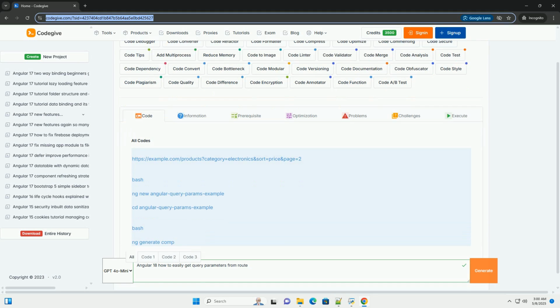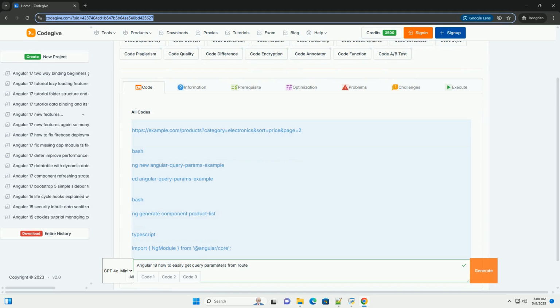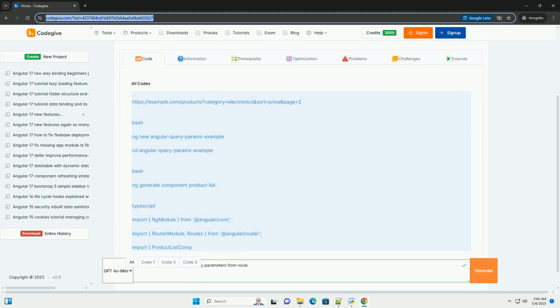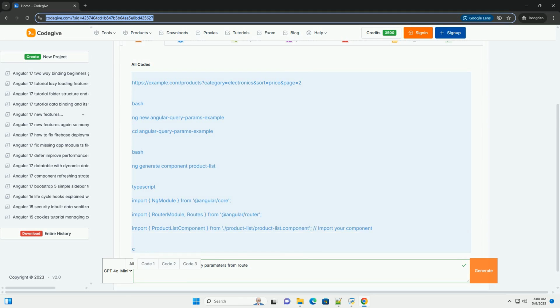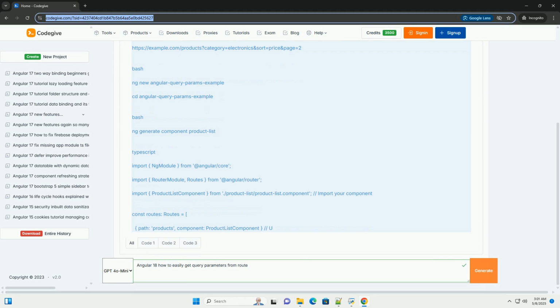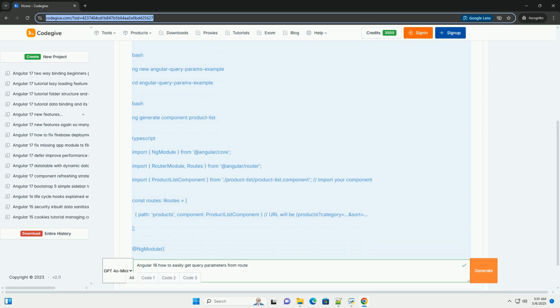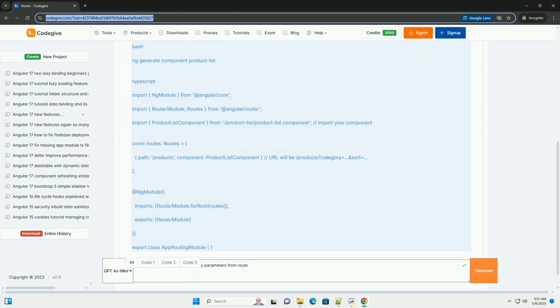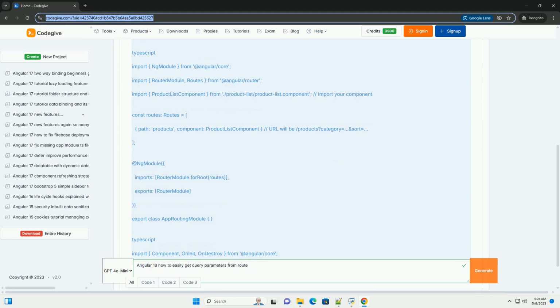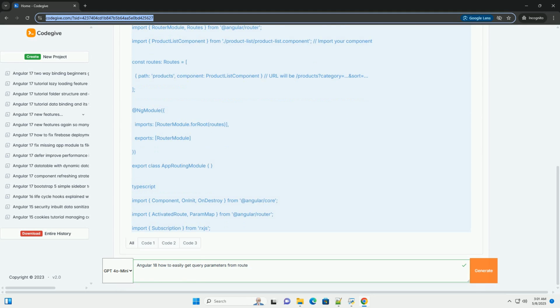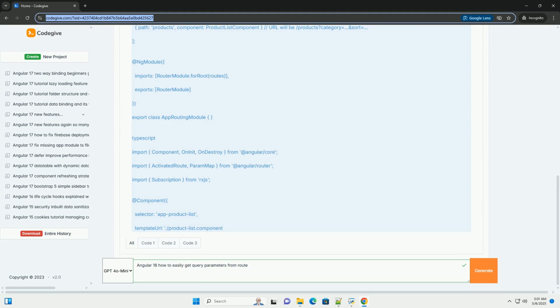OK, let's dive into how to effectively retrieve and use query parameters in your Angular 18 applications. We'll cover the key concepts, approaches, and provide clear code examples to make it easy to understand and implement. Understanding query parameters and routing.